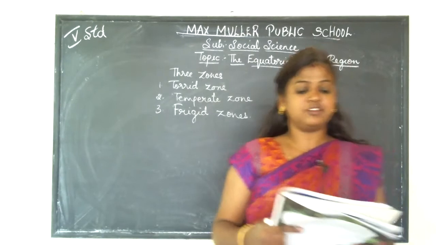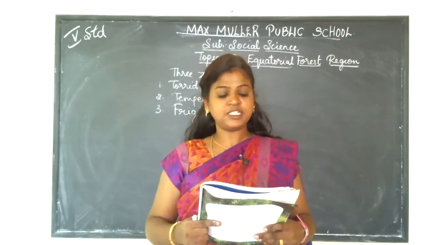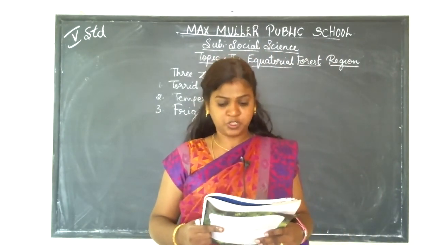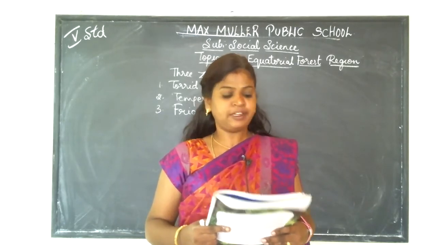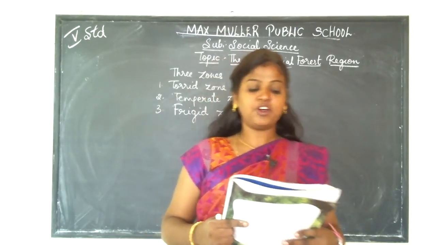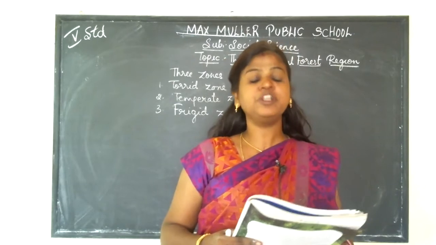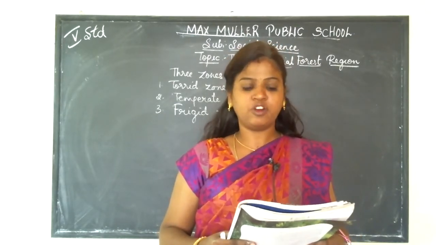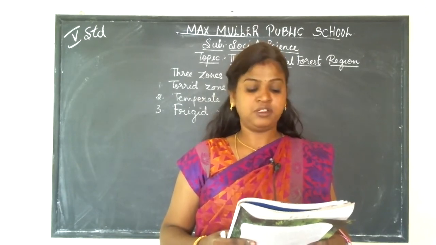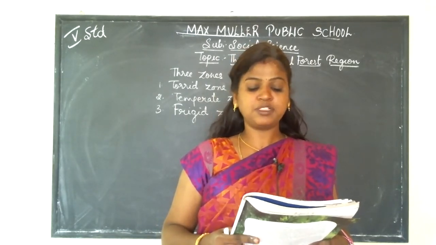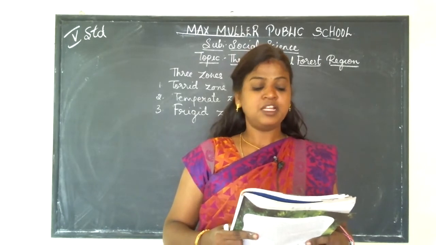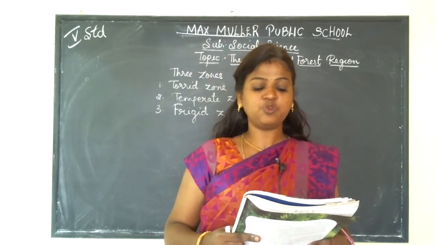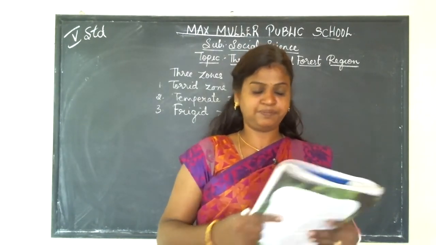The location. The equatorial forest region falls in the torrid zone where it is very hot and wet. These forests are also known as equatorial rainforests as they receive heavy rainfall all year round. These forests are found on both sides of the equator. The continents and the countries which fall in this zone are.